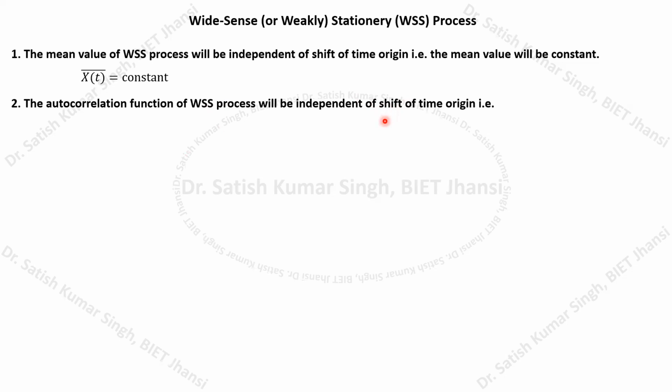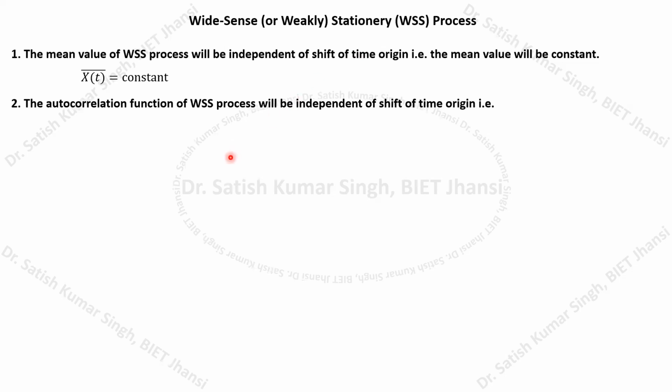So you try to understand what it means by the shift of time origin. If we do the time shifting of your random process, you won't be able to detect this shift of time origin in these statistical parameter measurements. That measurement will remain constant, right?